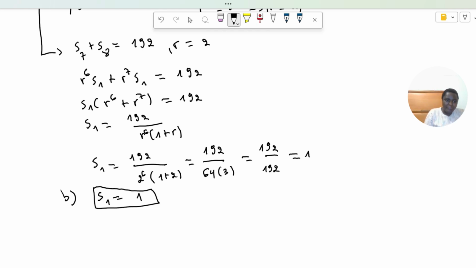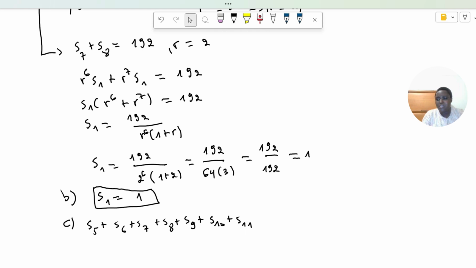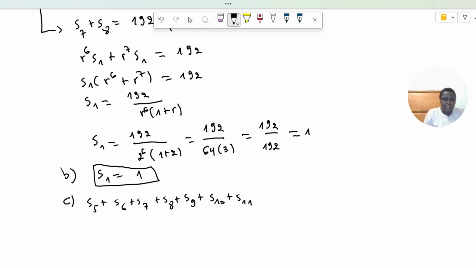In C, we are asked to compute S5 plus S6 plus S7 plus S8 plus S9 plus S10 plus S11. So this is how to compute this.